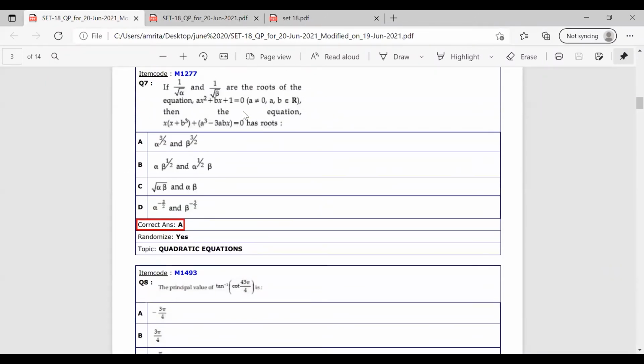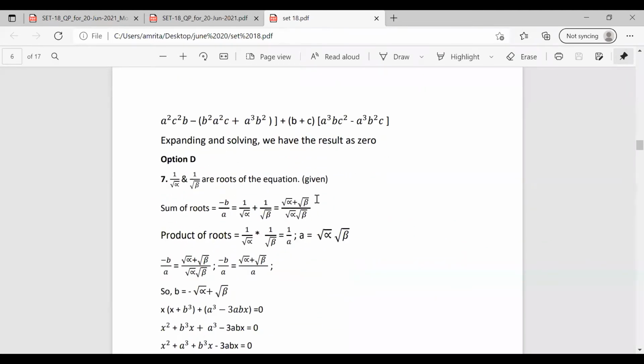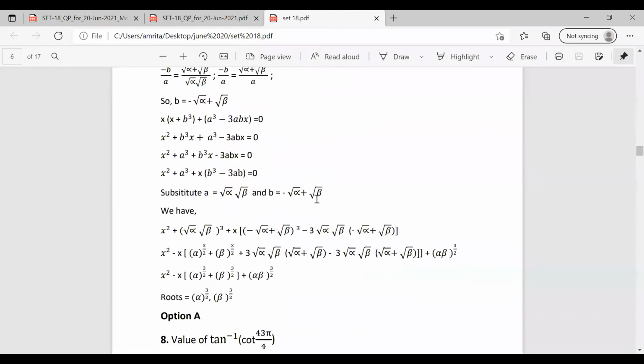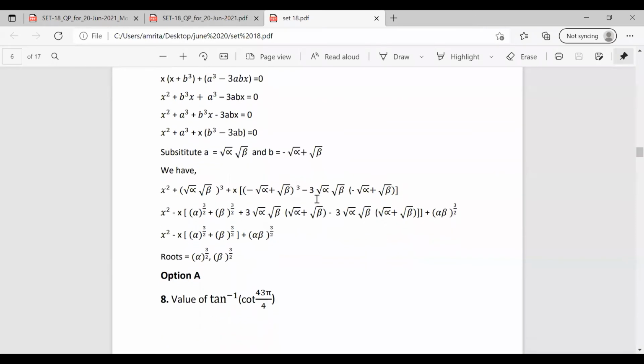So this is the question. Now we can check among the options. Among these options, the correct answer is option A, that is alpha raised to 3 by 2, beta raised to 3 by 2. Here we are given two roots and the equation. So what we do is find the product of roots and sum of roots, and after that we find B and A, and substitute the values of A and B in the new equation. Solving and finding the roots of the equation as alpha raised to 3 by 2 and beta raised to 3 by 2. This is the way we solve this question.